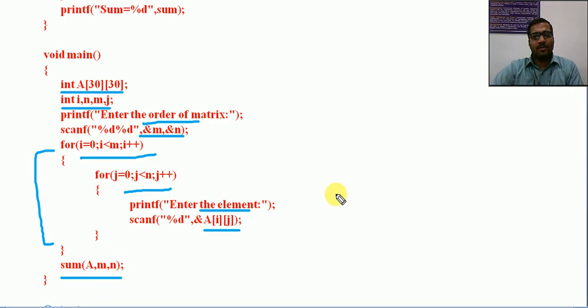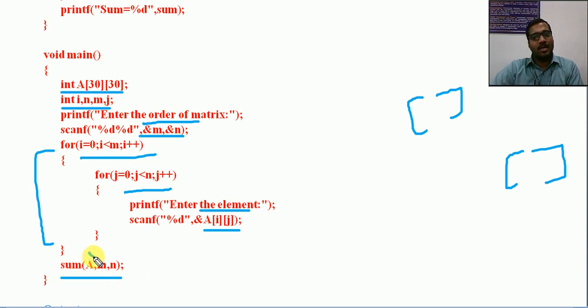So just listen, what I was mentioning before is not for calling but while writing the function, there the column size must be specified. In the previous case of an array, empty is enough, but while passing a matrix it is always a must, because the end of each row, that boundary, must be known to the compiler. So in the definition we must provide the column size, that is a must.